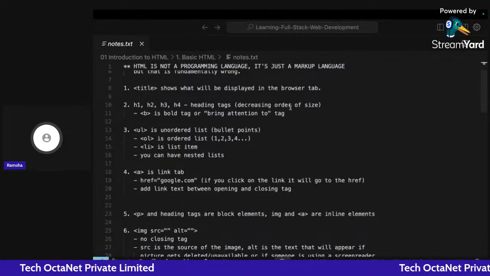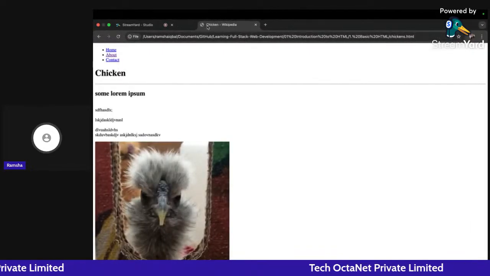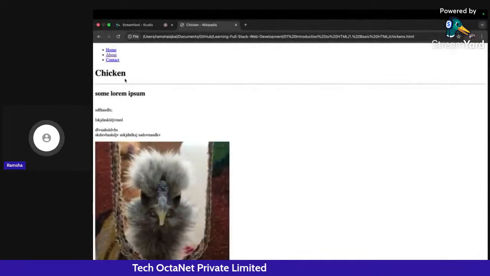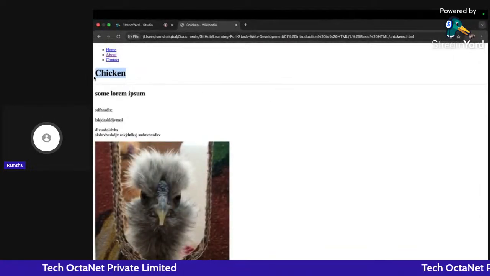We can show it in the browser tab, like here it's written chicken. So we can also add a title on our web page. We can add different sizes of the web pages, right?